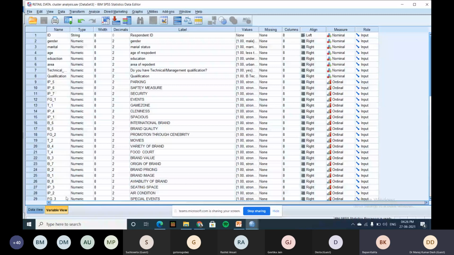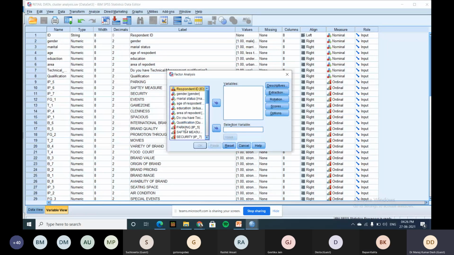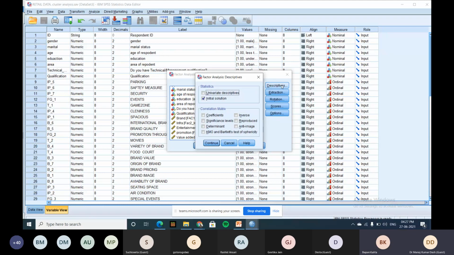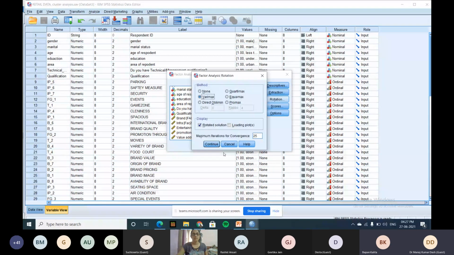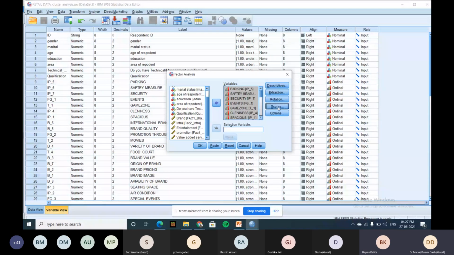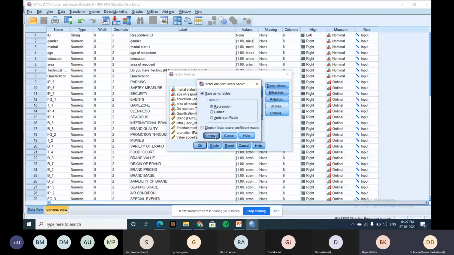I don't take much more time. Any one of you can help me? How can I do factor? Put analyze. This is for dimension reduction. Dimension reduction, yes, sir. Factor. I select all the variables. Then I go for descriptive. I want to check the KMO Bartlett, whether the sample is significant or not. I go for extraction. I go for rotation, the Varimax. I go for score. I want to standardize the factor scores and observe. Sorted by size.